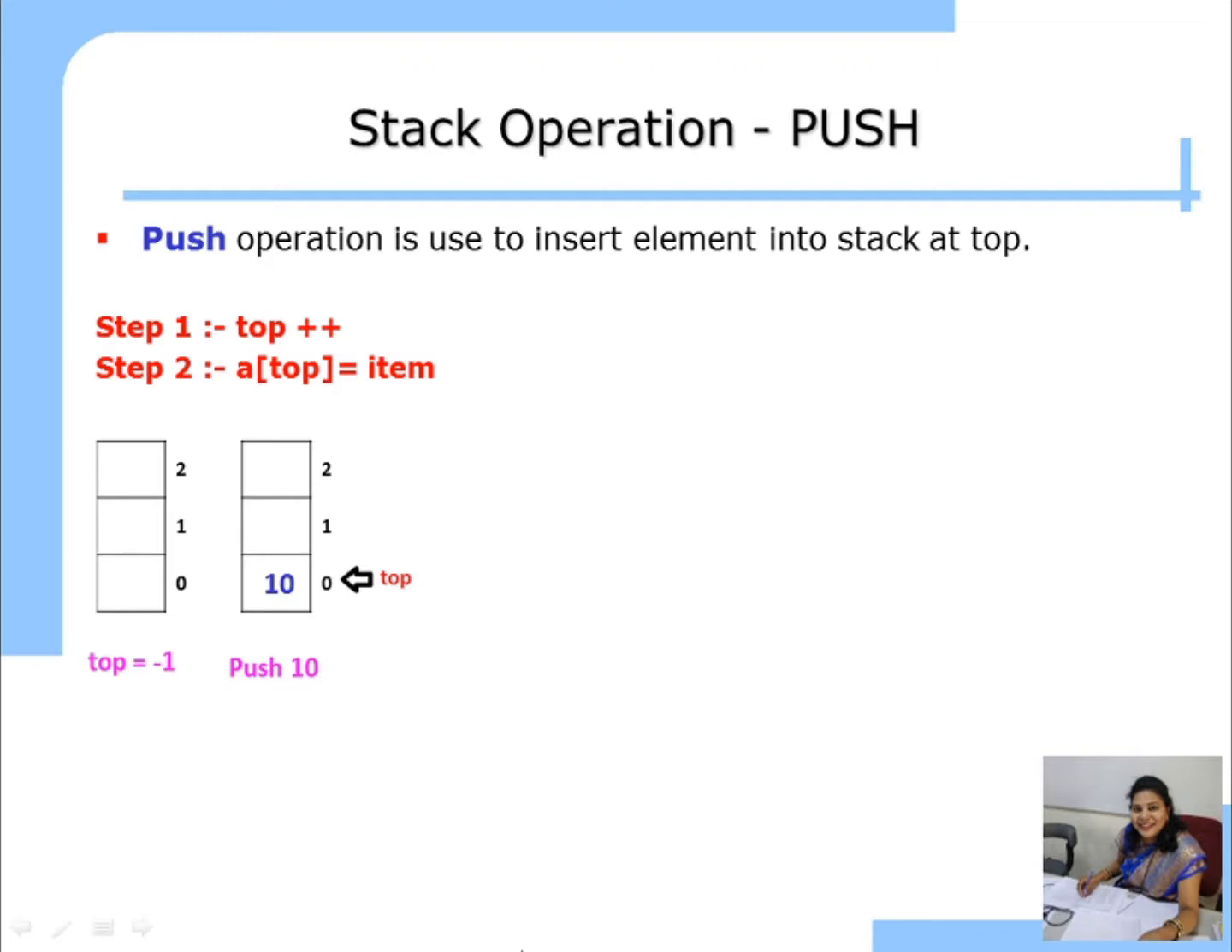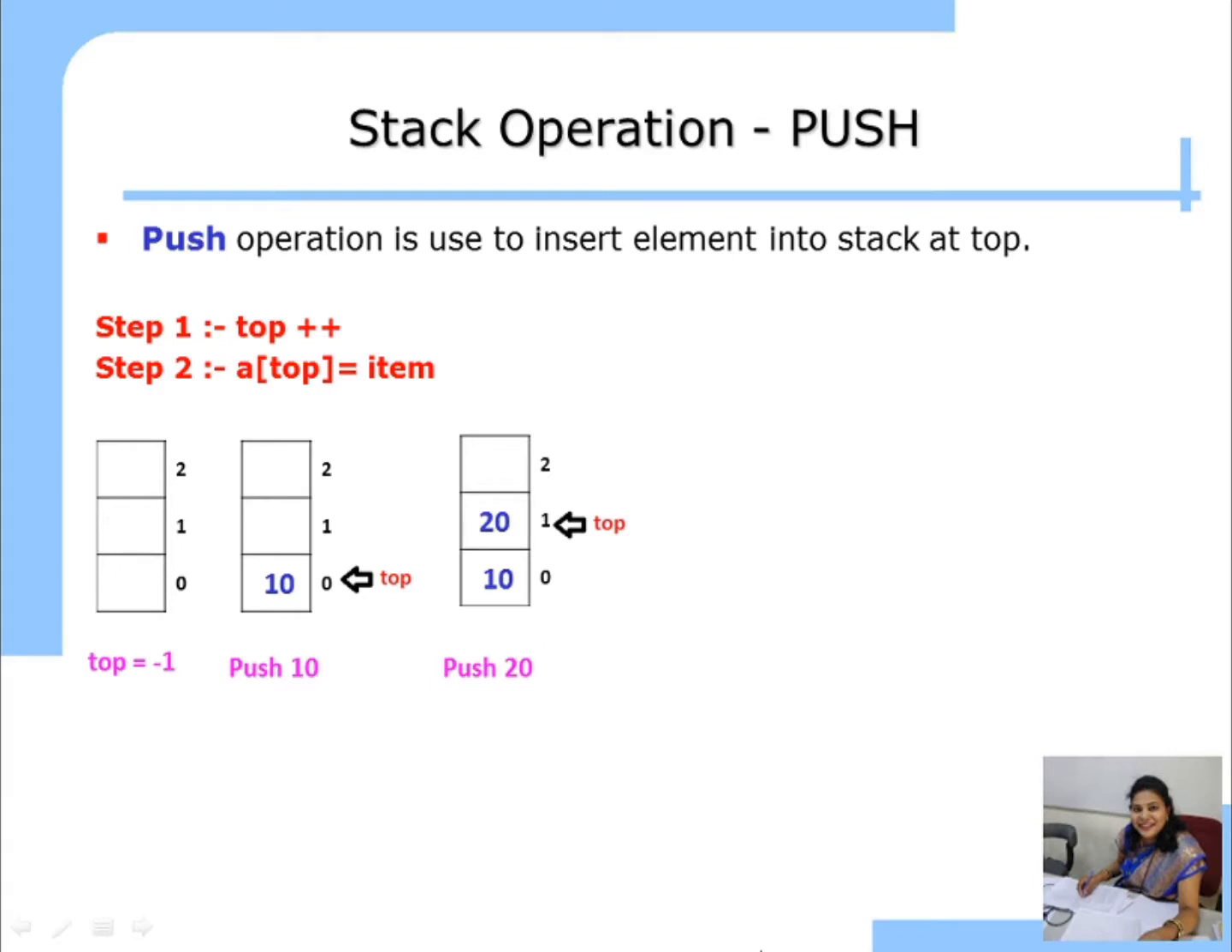Again, repeat the push operation. If you want to push the next element, that is push 20, the first step is what? Top plus plus. What does top contain now? 0. So 0 plus 1, 1. So top will point to 1. Now we place the item. What is the item now? It is 20, at the top position of the array, means A of 1, right? So this is how 20 is pushed on the stack.